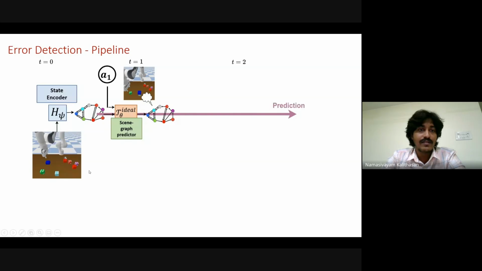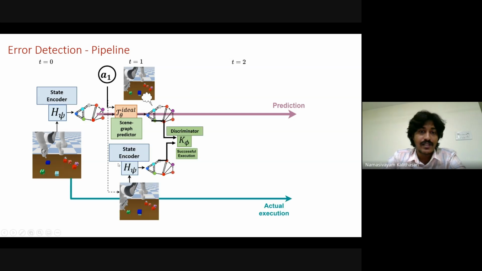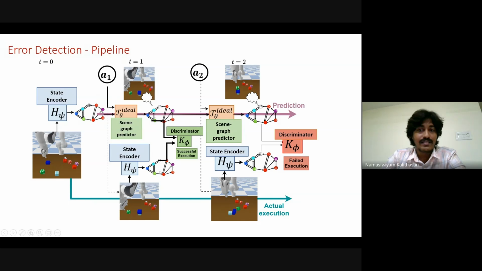So let's say we have the initial state here, and we have the initial state embedding here. Now, before taking the action A1, we use the scene graph predictor to visualize what is the expected outcome of that action. After the actual execution is performed, we compare the state attained with the state that is predicted using the discriminator to identify if some error has happened or not. If an error has happened, then the discriminator will flag that, and it will flag the nodes that are erroneous. So we would be able to localize there.